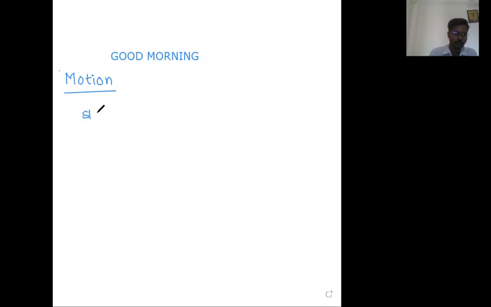What is the meaning of statics? Then what is the meaning of dynamics? We have to first of all understand these two words. Basically, the study of motion is called kinematics. So write down: study of motion is called as kinematics.